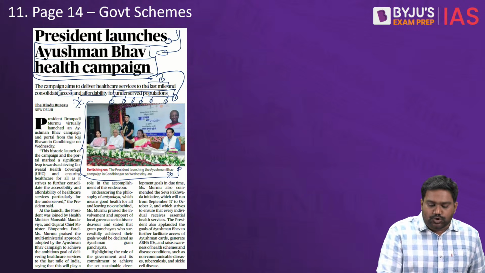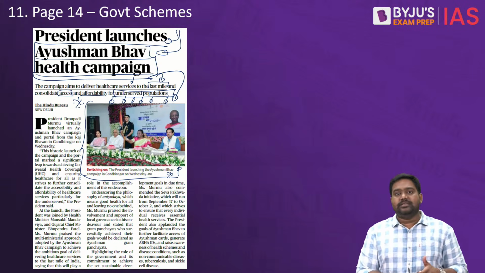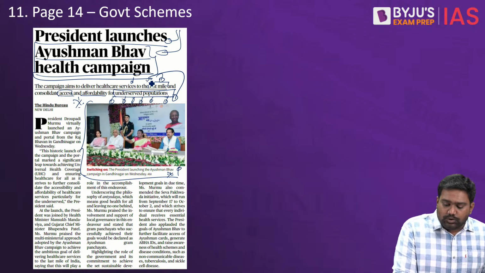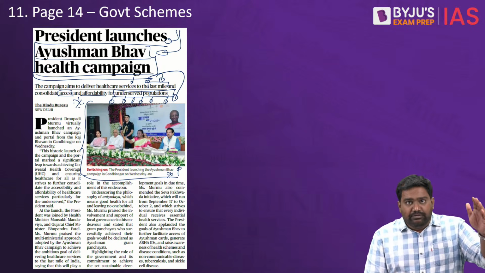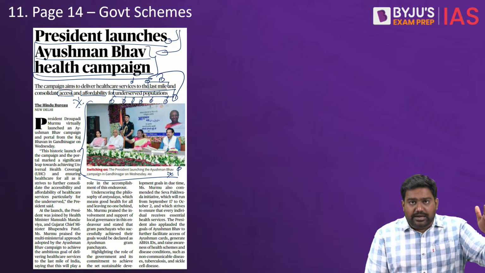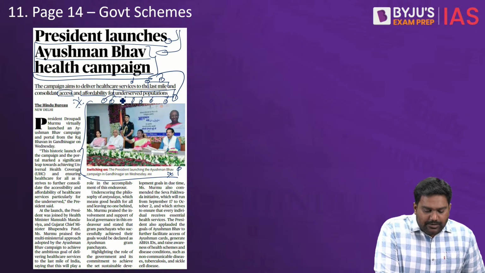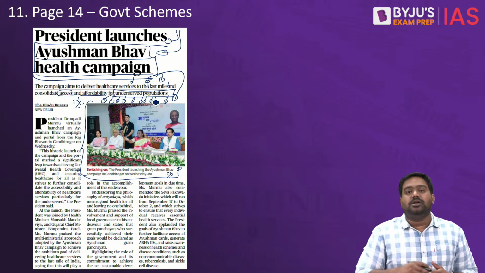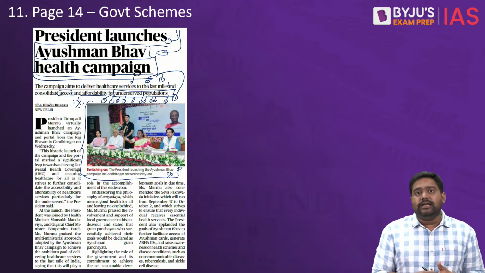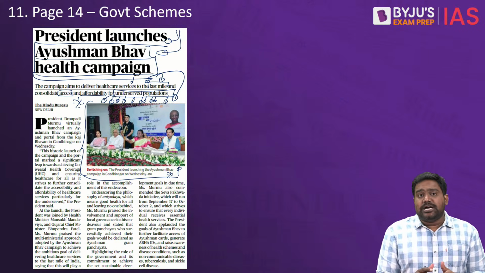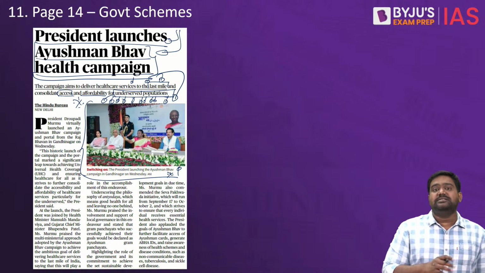The focus here is to provide accessible, affordable healthcare at the grassroots and reach out to the last mile, the last villages, the last gram sabhas, and serve the underserved population and communities and provide quality healthcare at this level. So gram panchayats will play a critical role in implementing this scheme.